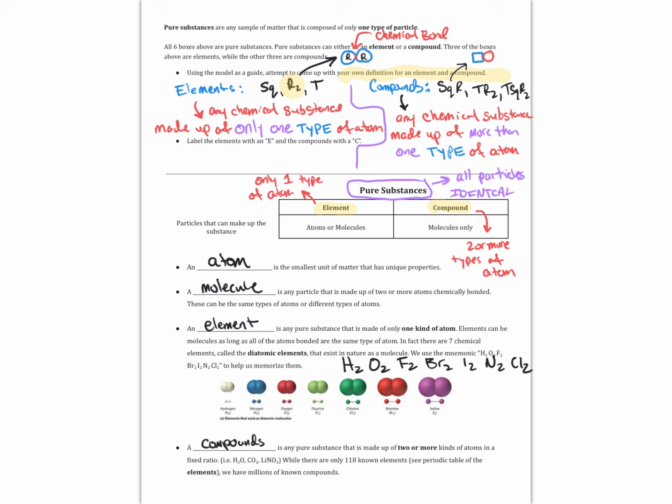And lastly, compounds are also pure substances, but they're made up of 2 or more kinds of atoms in their particles. So they're pure substances because they're only made up of one type of particle, but those particles are compounds because they contain more than one type of atom bonded to each other. There are only 118 known elements, but we have millions of compounds, and we're going to be studying many of them this year.